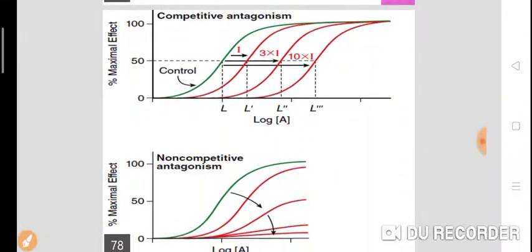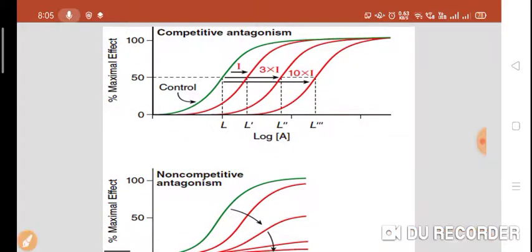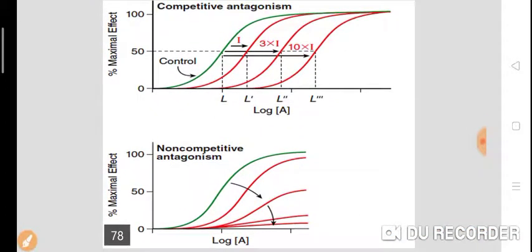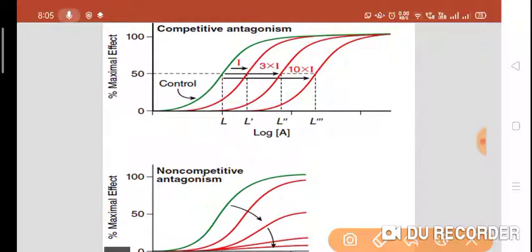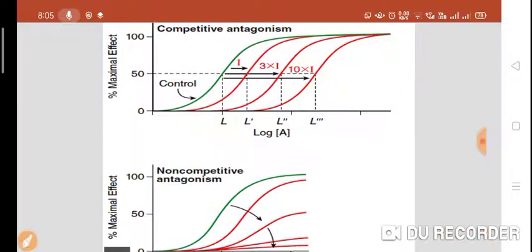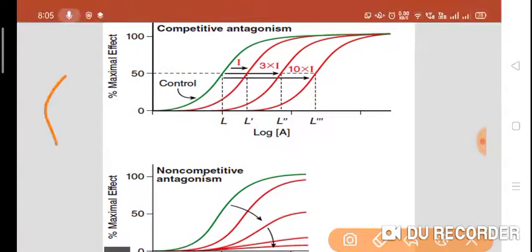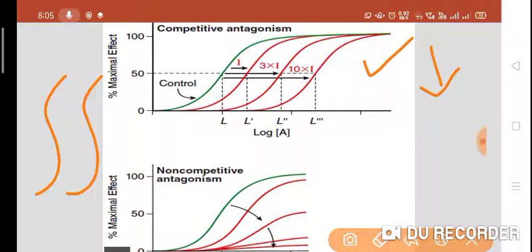Now you will better understand over here, in competitive and non-competitive antagonism. As you can see, in competitive antagonism there is a parallel rightward shift of the curve, because there is a reduction in the potency of the drug when we add a competitive antagonist.